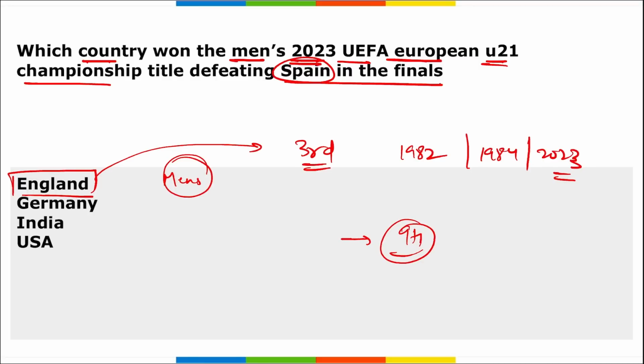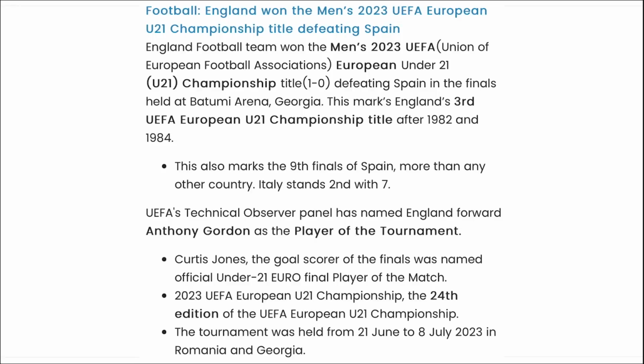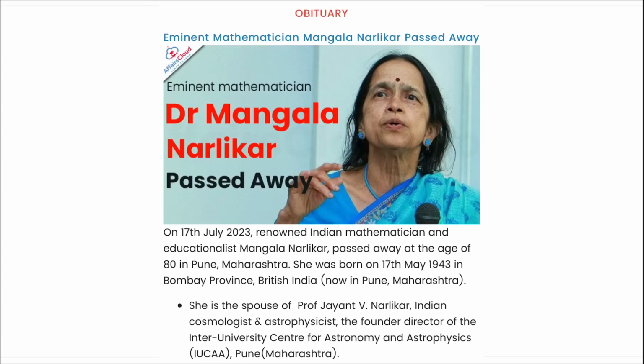Moving on. Next is, eminent mathematician Mangala Narlikar has recently passed away. As you can see here in the picture, she is a very famous Indian mathematician and educationist. Mangala Narlikar passed away at the age of 80 in Pune, Maharashtra.